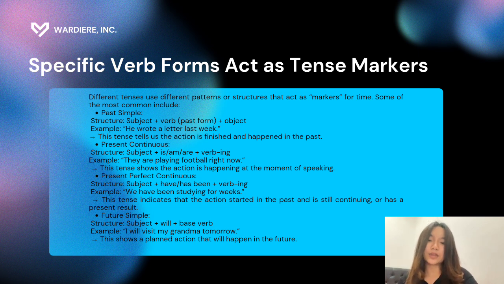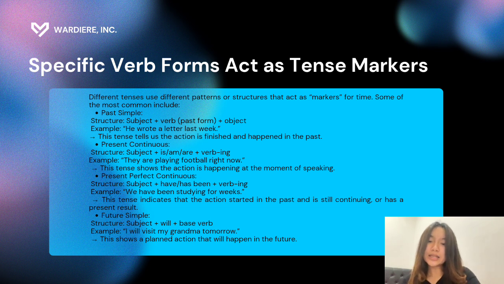And next, present continuous. The structure is subject plus is, am, or are plus verb-ing. Example, they are playing football right now. These tenses show the action is happening at the moment of speaking.